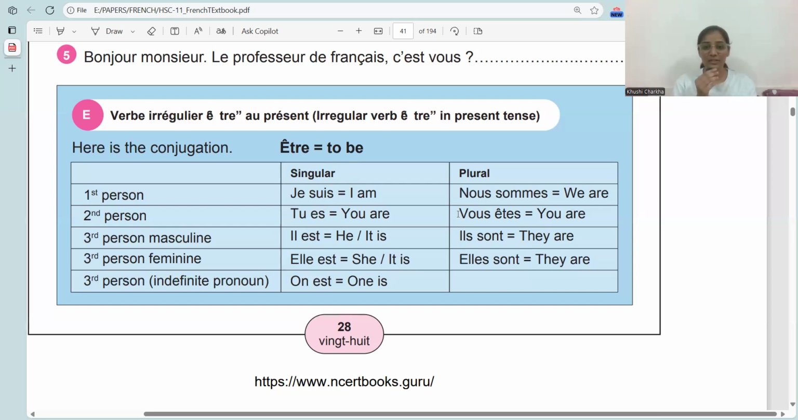Repeat after me. Je suis, I am. Tu es, you are. Il est, he or it is. Elle est, she or it is. On est, one is. Nous sommes, we are. Vous êtes, you are. Ils sont, they are. Elles sont, they are.